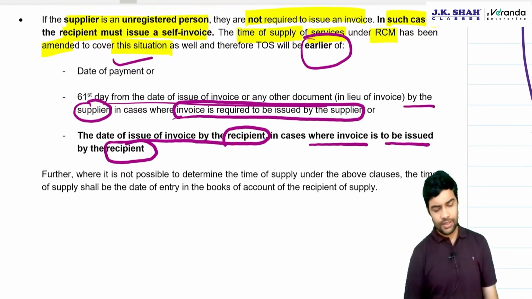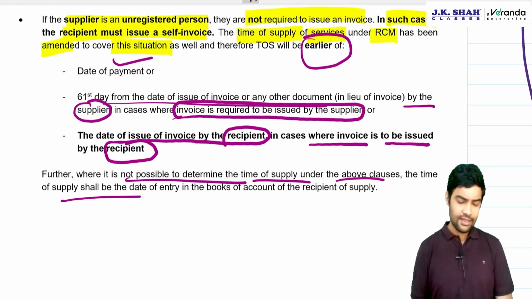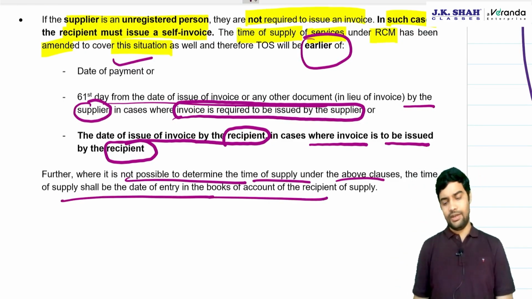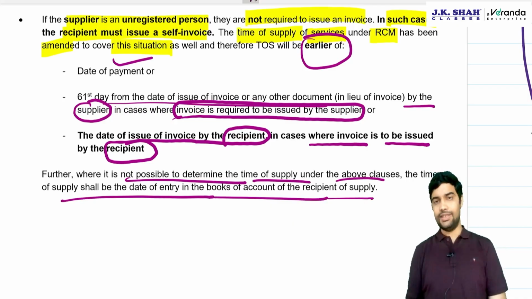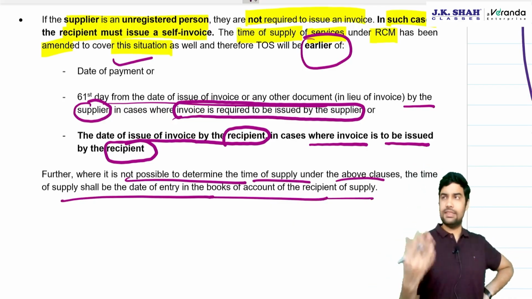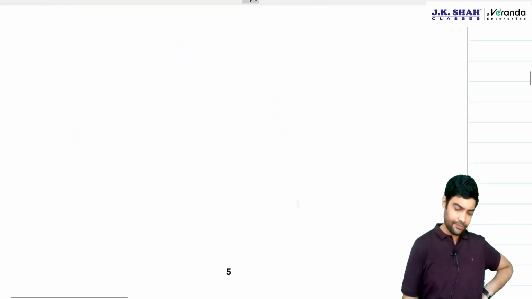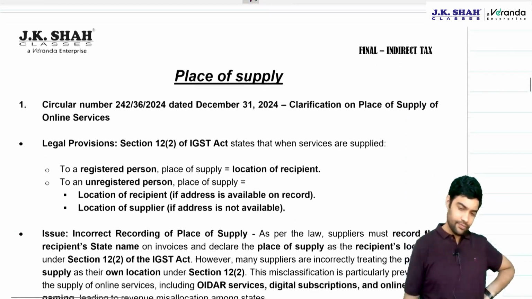And this remains same. If it is not possible to determine time of supply under above clauses, then you will use the date of entry in the books of recipient. Whenever it is entered in the books of recipient, that day will be the time of supply. This is same previous provision.